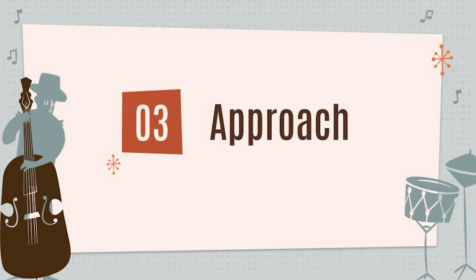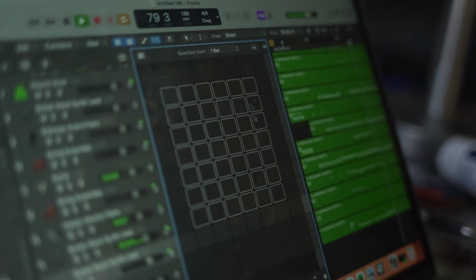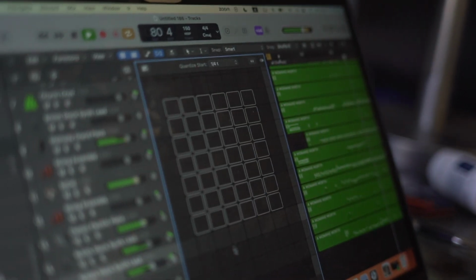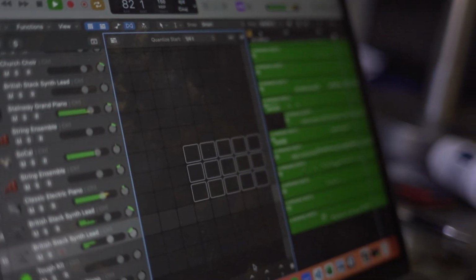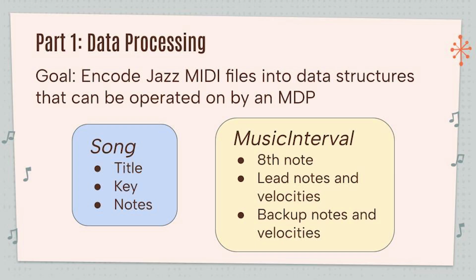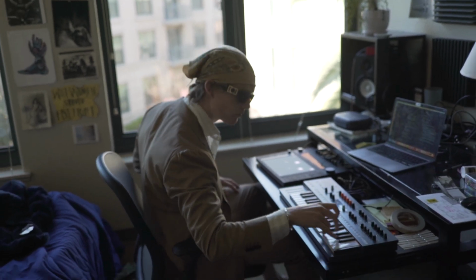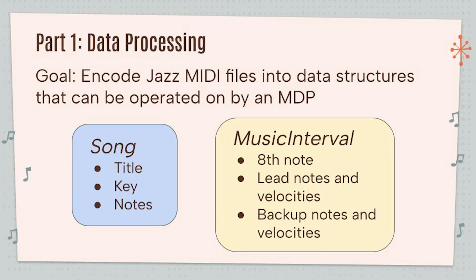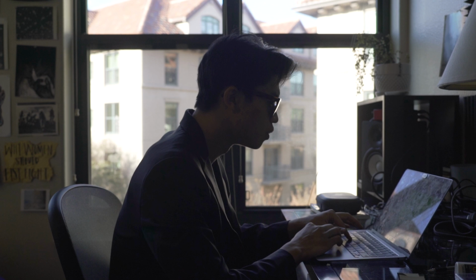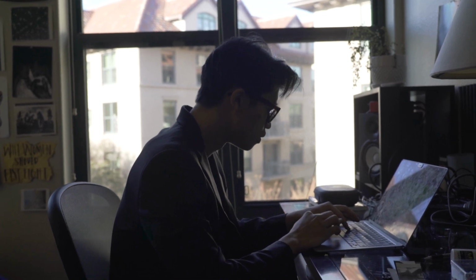Our approach consisted of 3 parts: data processing, model design, and model training. For data processing, we first found a dataset on Kaggle called Jazz ML Ready MIDI. Then we selected 30 songs from them that were structurally simple and extracted their lead and backup tracks. In the end, we had 30 populated song objects that were ready to be processed by our model.